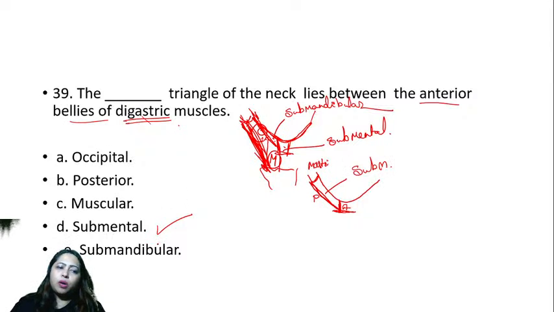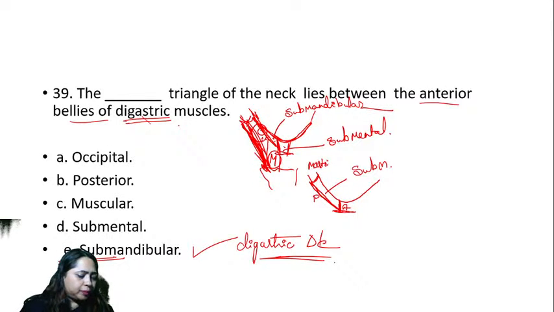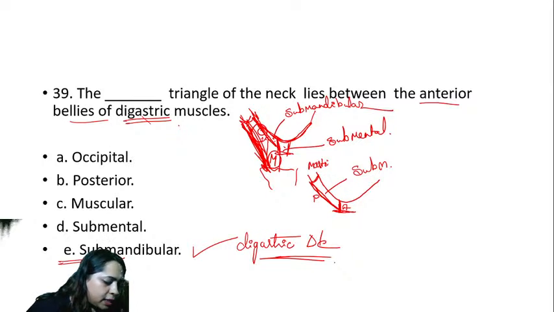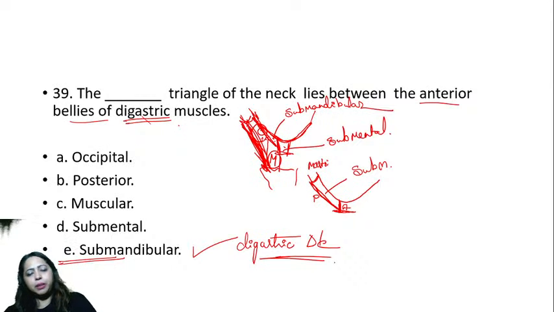Submandibular triangle, or it is also called digastric triangle. So the answer is E. Okay. Mona writes submandibular. Yesh says it is E, and Pratik says anterior triangle. You're right. Okay, we'll go to the next question.